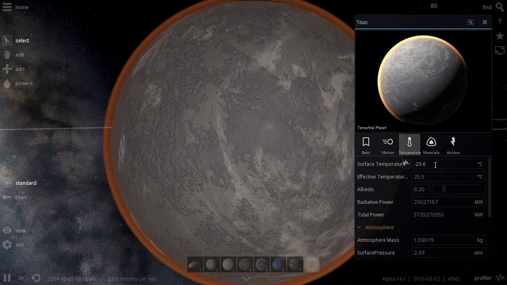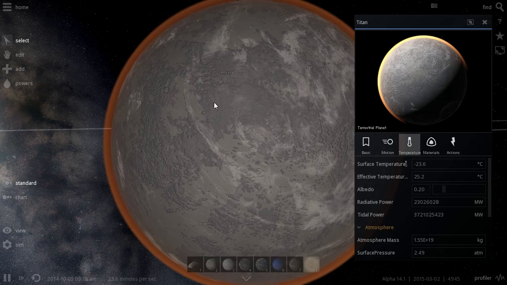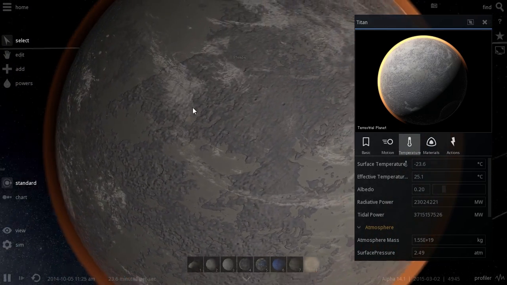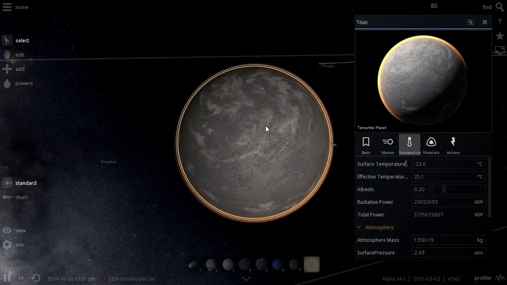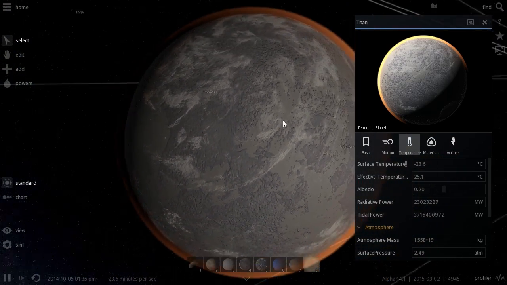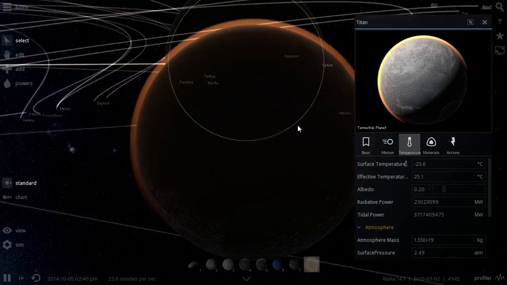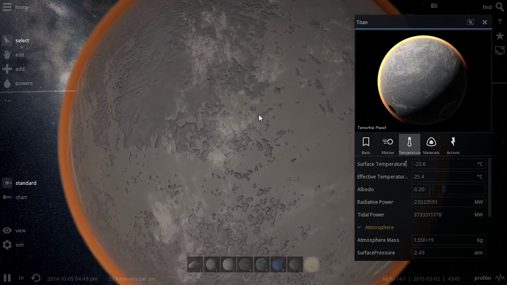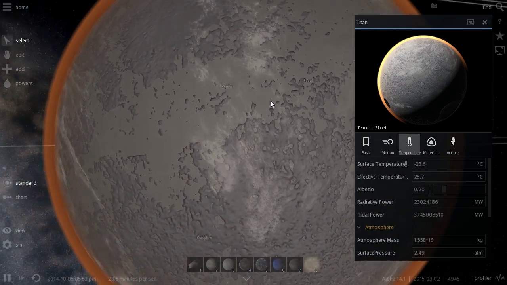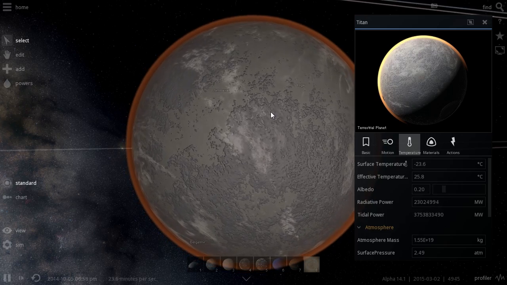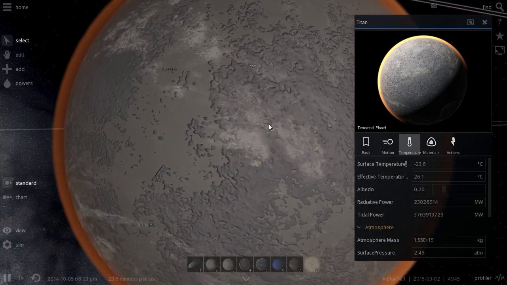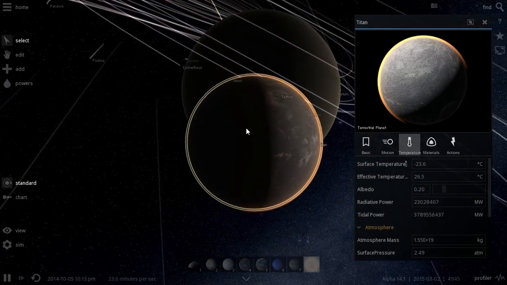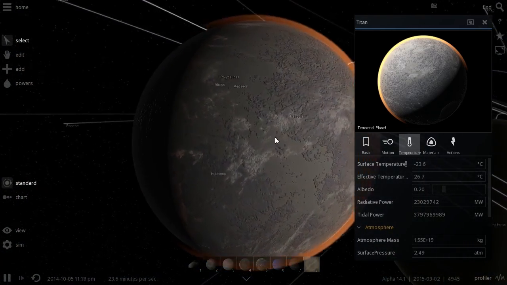So there's a temperature of minus 24 degrees, and it's all just from tidal heating. This means that the tides on this satellite are going to be crazy. Really think about what you saw in Interstellar, those gigantic waves, and this is what probably will happen here as well. But this might be a fun surfing world for surfing fanatics. Or you can just have very little water so that the tides are not too deadly. Of course, tides will also affect things like volcanoes, and there will be more earthquakes and volcanic activity. But this might be fun. Some people might be into the extremeness of this satellite, so they might enjoy living here.